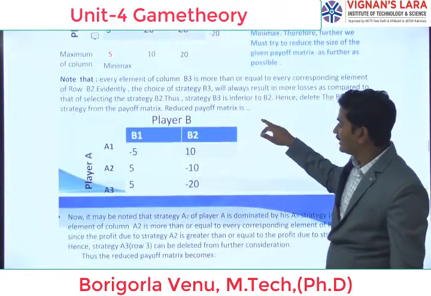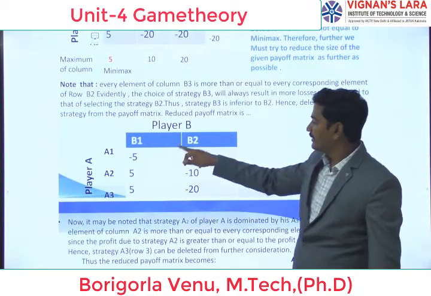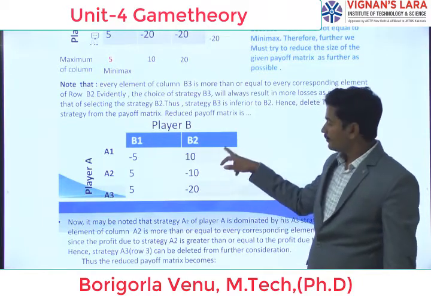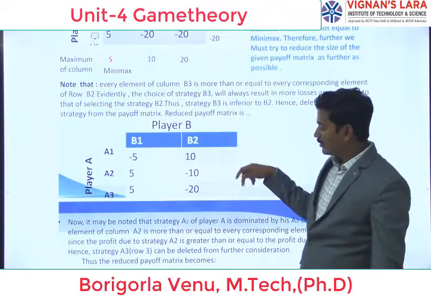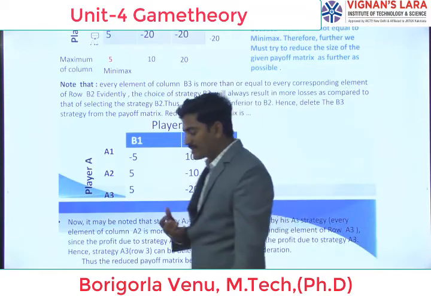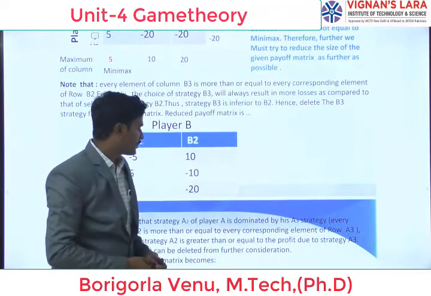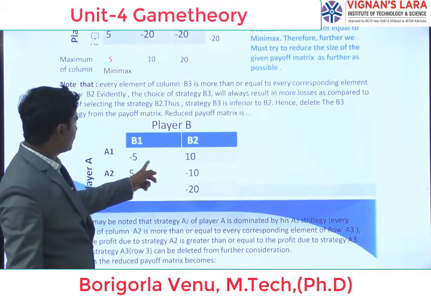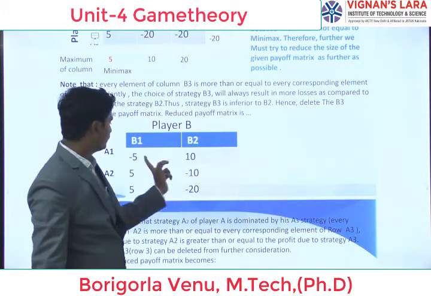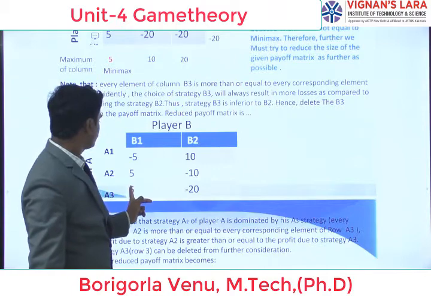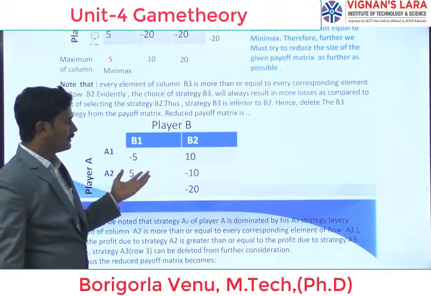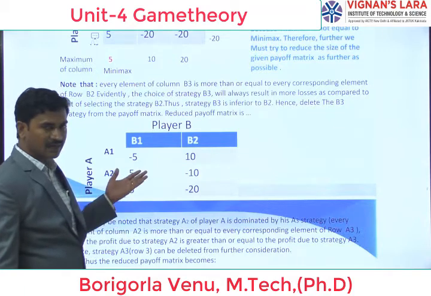Okay, after deleting B3, we get player B and player A with -5, 10; 5, -10; 5, -20. Here again we are going to calculate the maximin and minimax principle. After calculating, again we didn't get equal values, because -5 here and positive 5 there. So again we are going to implement the strategy.